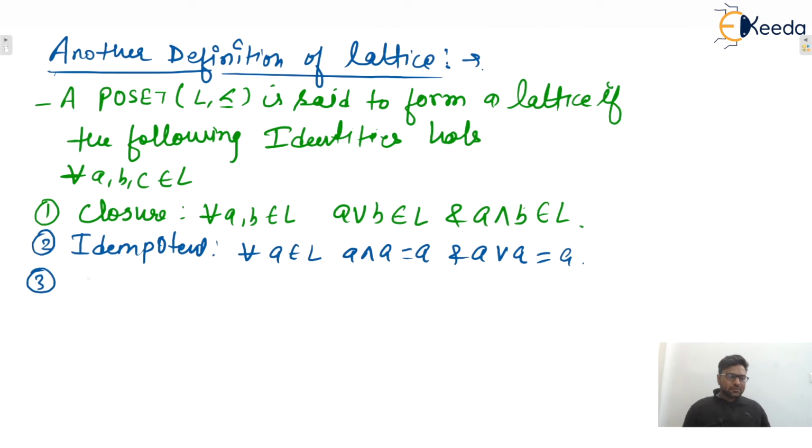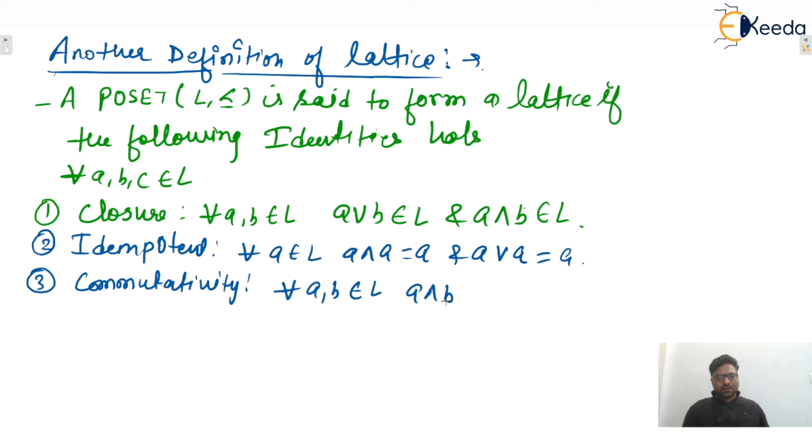The third identity is commutativity. For every A comma B belongs to L, A and B must equal B and A, and A or B must equal B or A. The fourth one is associativity.